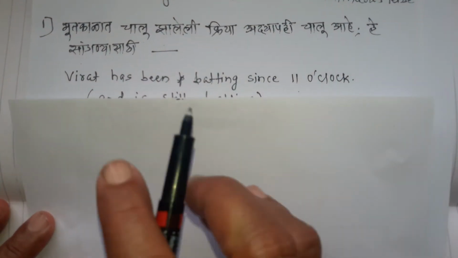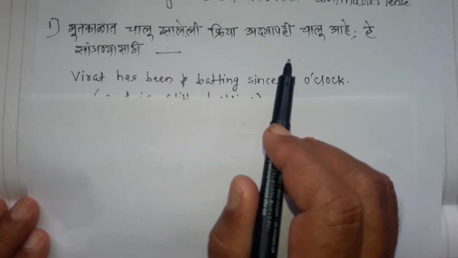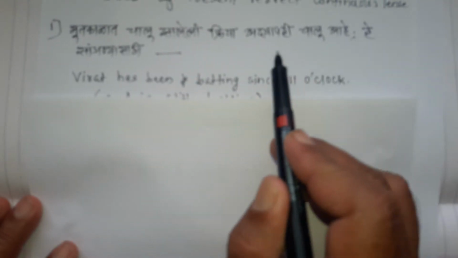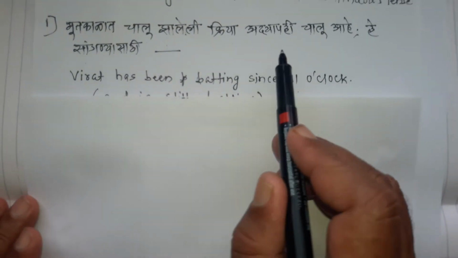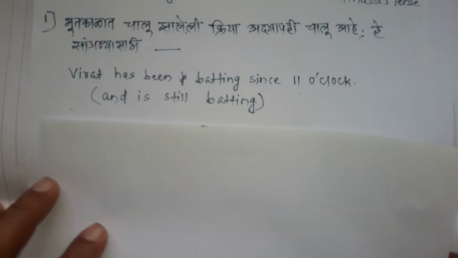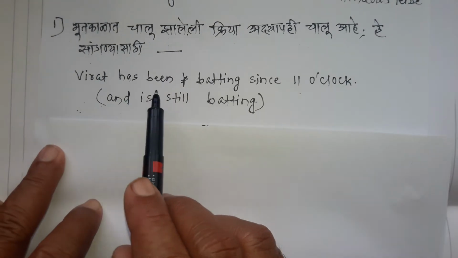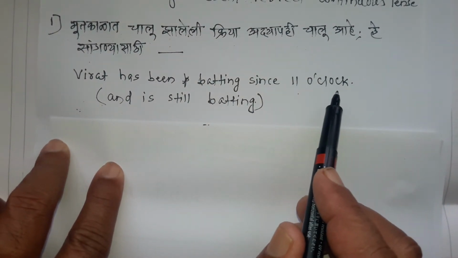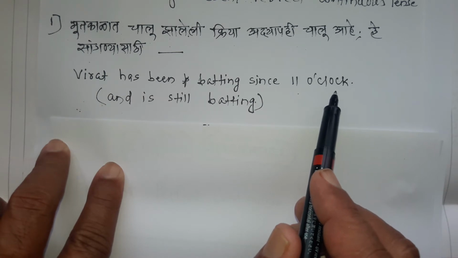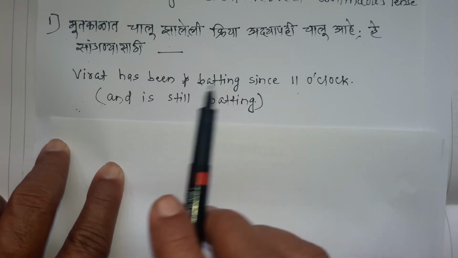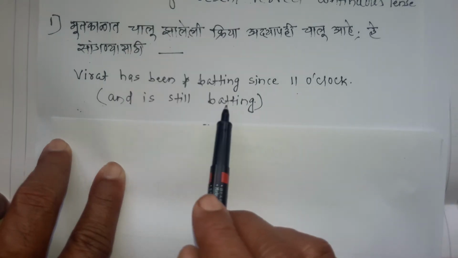If there is an action which has happened in the past but still it is going on, अर्थात भूतकाळात चालू झालेली क्रिया अद्याप चालू आहे हे सांगण्यासाठी आपल्याला या काळाचा उपयोग होतो. We will see one example. Virat has been batting since 11 o'clock. Now the time is 5 o'clock. But Virat has been batting since 11 o'clock. It means he is still batting.